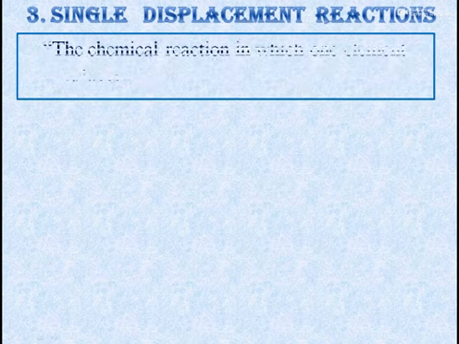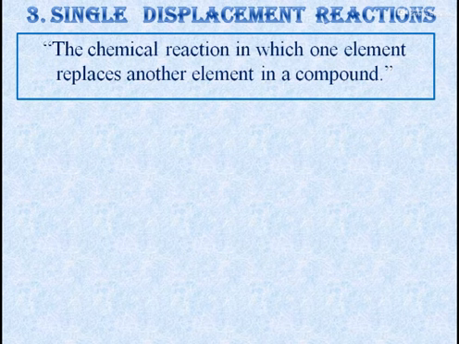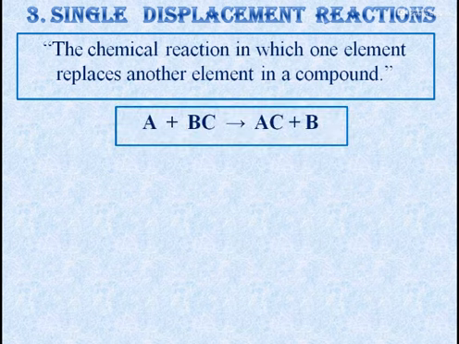The third type of reaction is single displacement reactions, sometimes also called single replacement reactions. The chemical reaction in which one element replaces another element in a compound is called a single displacement reaction. Like the general reaction A plus BC gives rise to AC plus B. Now A is more reactive, more powerful, so it has the ability to displace B, which is already present in a compound, and B will be displaced while A will combine with C.